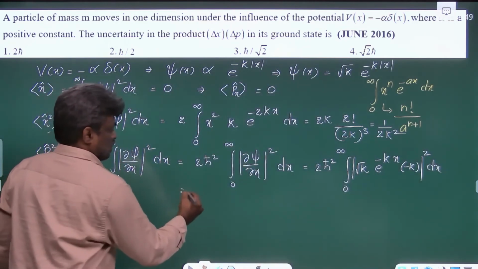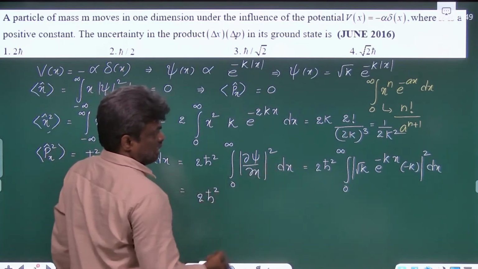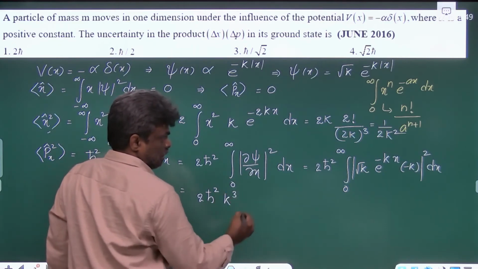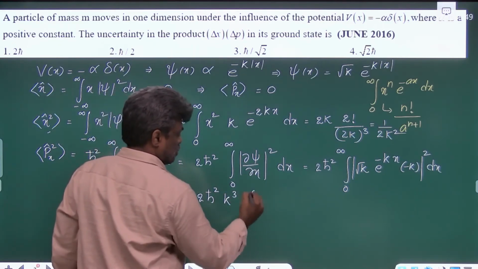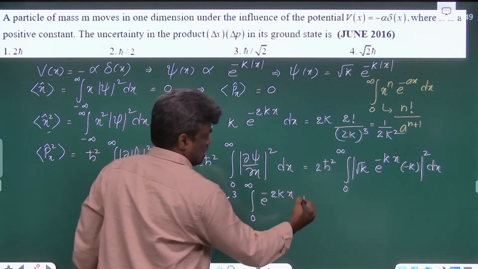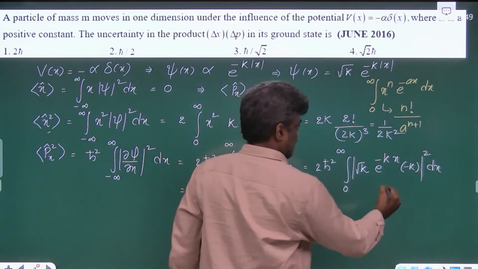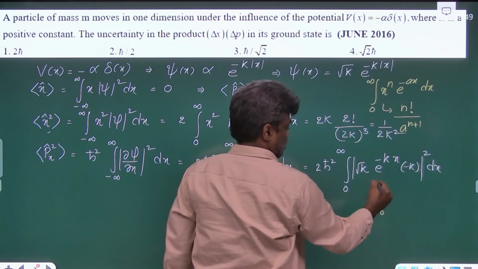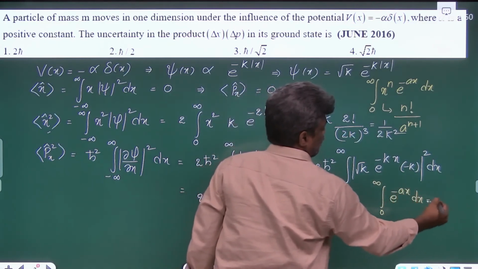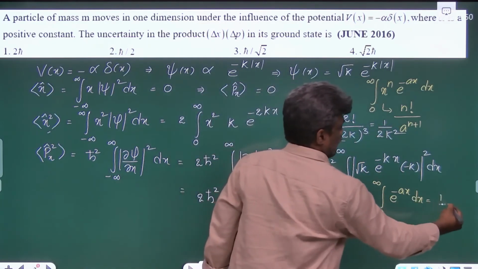So this value is 2 h cross square, and that is k square and k, that is k cube, and the integral from 0 to infinity of e raised to minus 2k x dx. So again here we will use the same formula: the integral from 0 to infinity of e raised to minus a x dx. That means if you take n equal to 0, there you will get 1 by a.